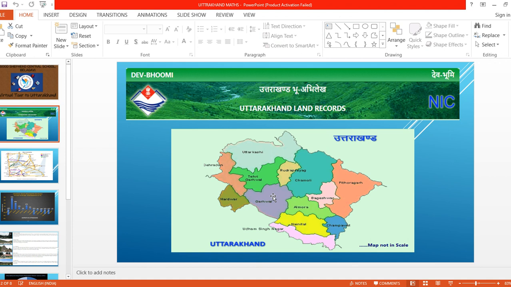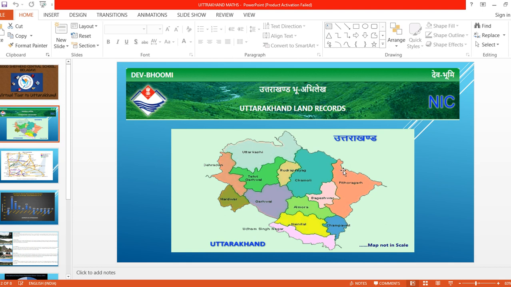In Karnataka, how many districts are there? So the structure, the picture of the state, the districts also we can see. It is divided into some districts. We can also see the neighboring states and neighboring districts of Uttarakhand. Understood, children?